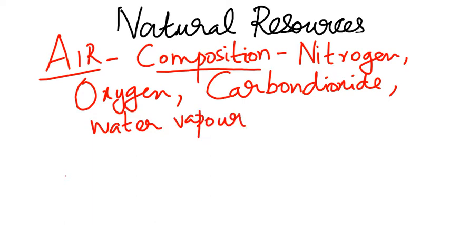Okay, air composition. Air consists of nitrogen, oxygen, carbon dioxide, water vapor. So many gases are there more than this: helium, hydrogen, carbon monoxide. Like that, so many gases are there. But these are the main ones living things depend upon. Now, talking about the carbon dioxide.